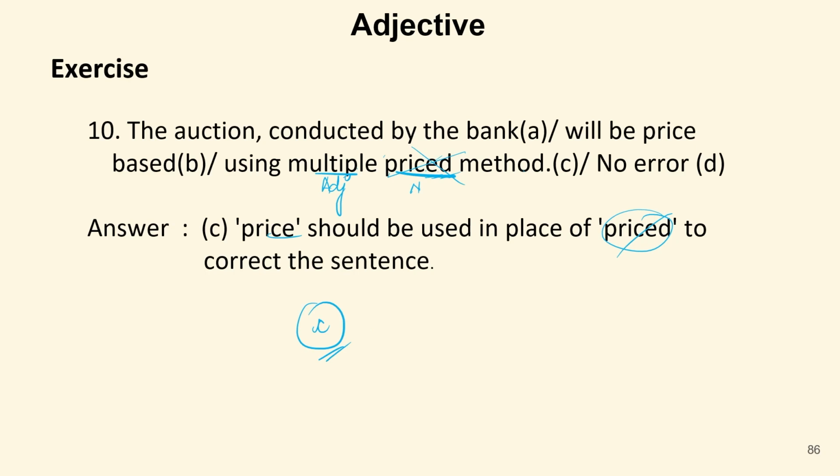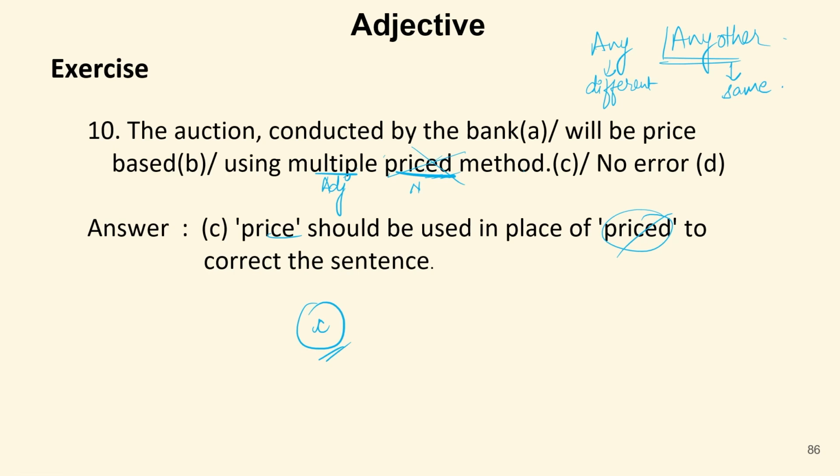So we have done various sentences based on the concepts of adjectives. There can be more spotting errors as well that we will discuss later on in other exercises. There are many other sentences that come from this part as well, like the use of any and any other, as I told you last time as well. Any is used for different categories when we are comparing between different categories, and when we are comparing two things of the same category, we use any other.